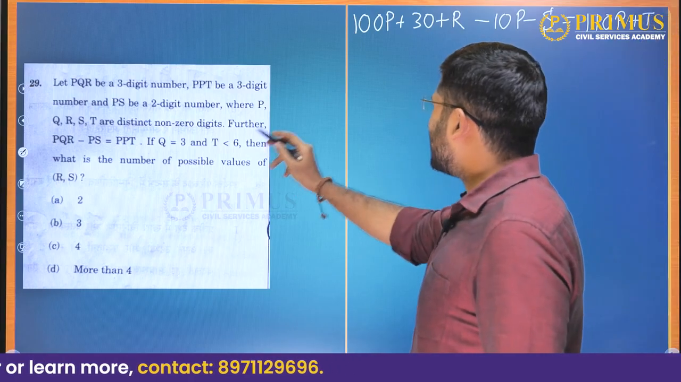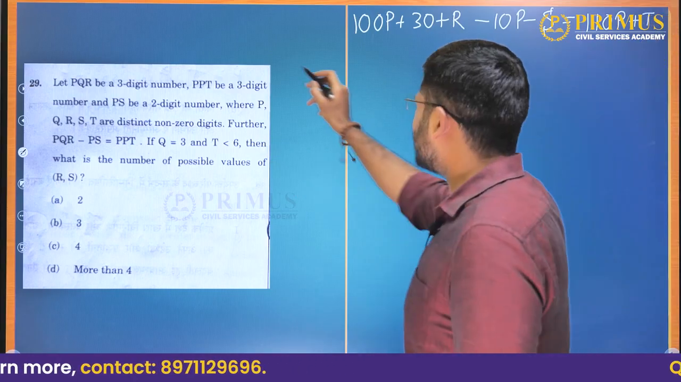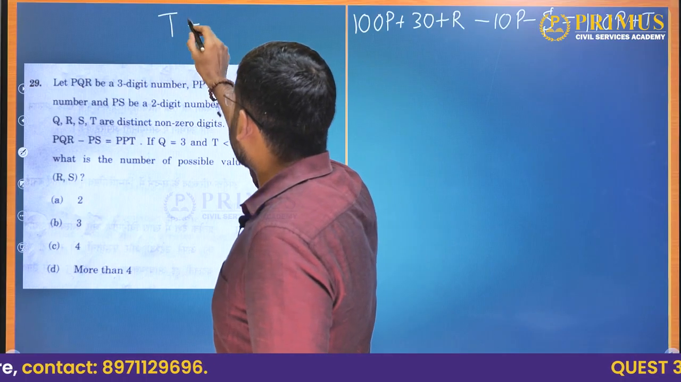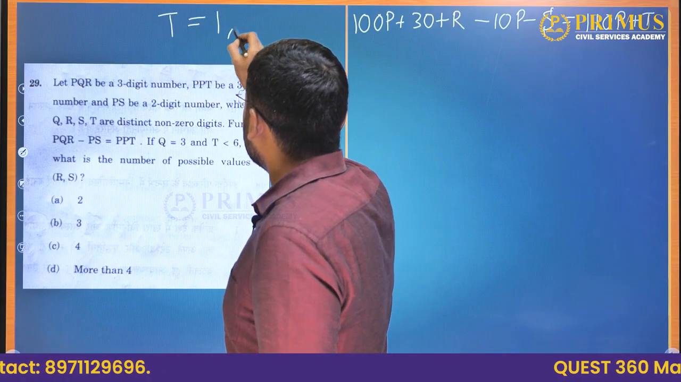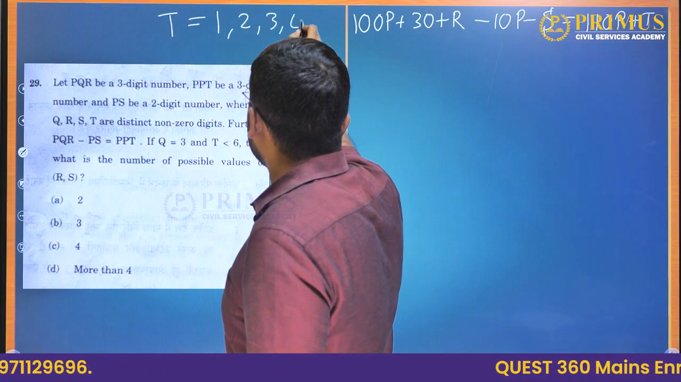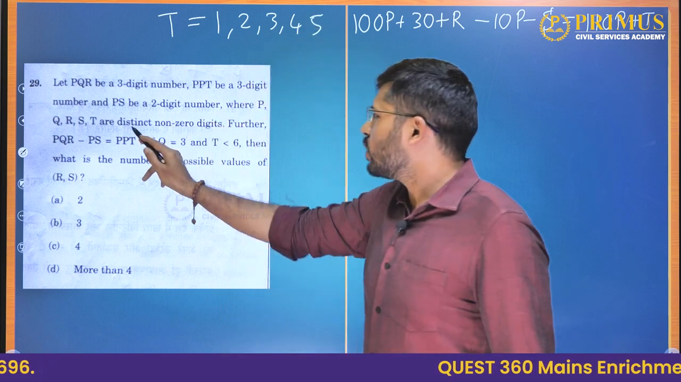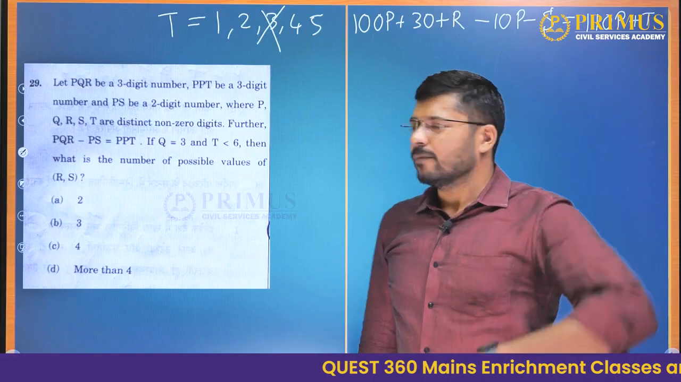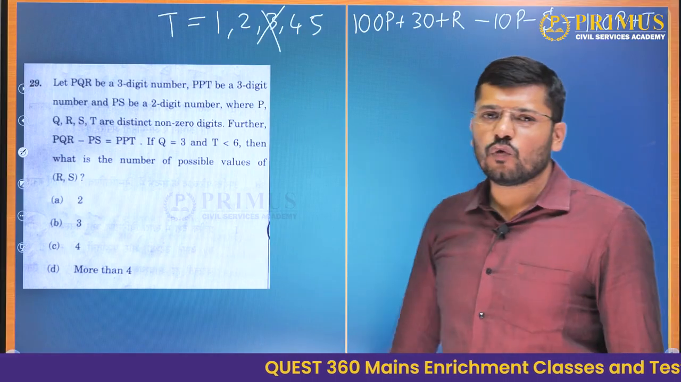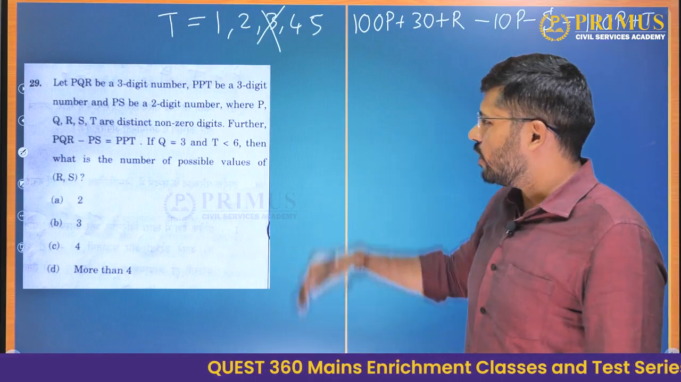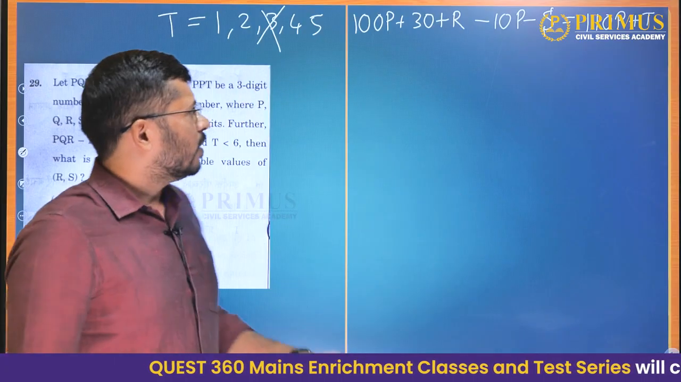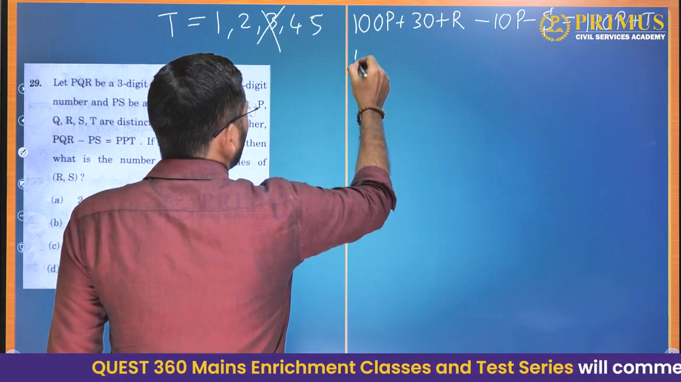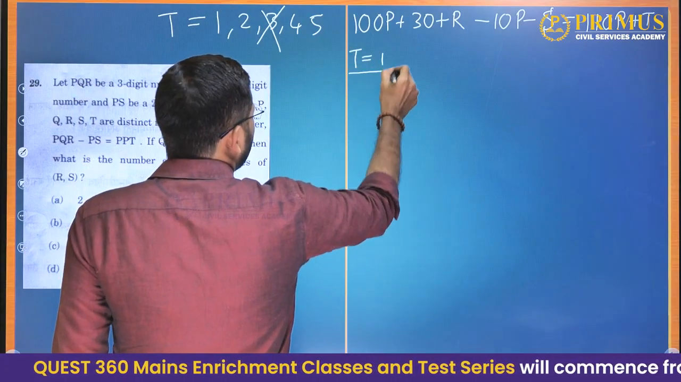Now T is less than 6. So T can have these many values: 1, 2, 3, 4 and 5, but they have also told us that the digits are distinct. So 3 is ruled out because Q is 3. Now T can have 4 values: 1, 2, 4 and 5. Let us evaluate each of them. Now let T be equal to 1. We are evaluating this case.